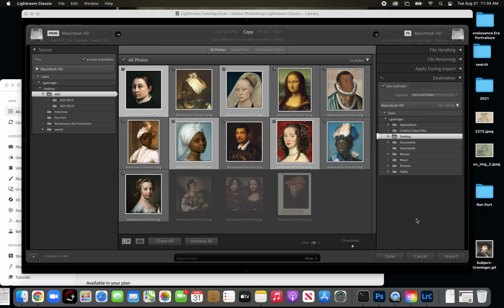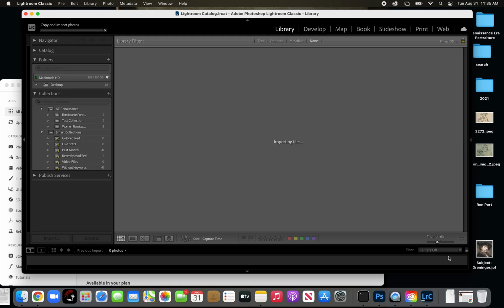Now this is something that might catch you up. If you click Done here, you might think that that's going to import, but it's not. It's going to erase everything you did, and you're going to have to kind of start over. Not necessarily erase, all these things will still be here, but it will not import. You have to click Import. So let's watch what happens over here.